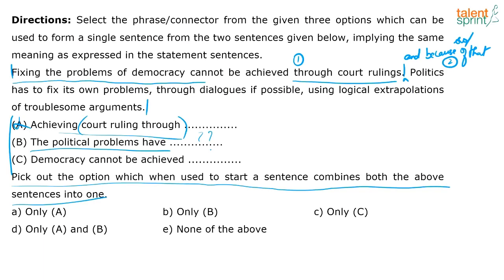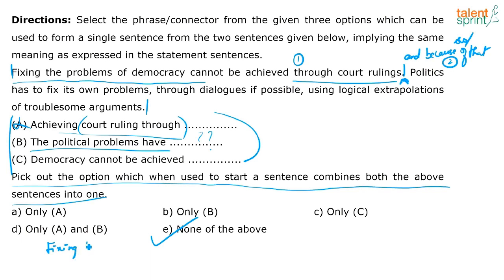Or I have to say, because fixing the problems of democracy cannot be achieved through court rulings, politics has to fix its own problems. So the sentence connector that I can use is only in the middle of these two sentences. Then it makes sense, and none of these initiators can fit the context. So our answer will be E. I cannot use A, B or C. Are you following? So just to put it in context, I'm going to write the entire sentence here.